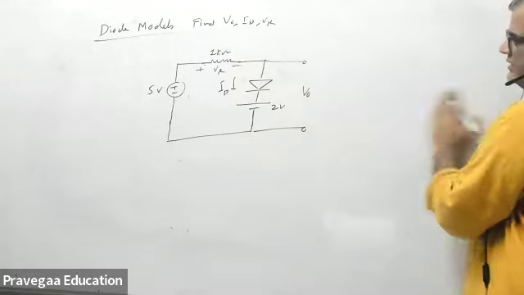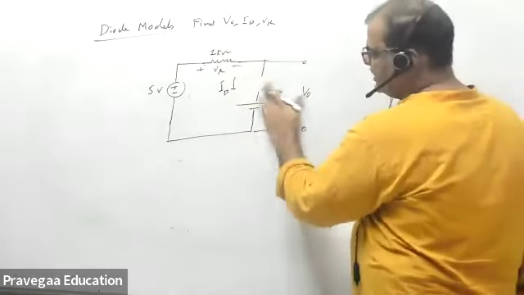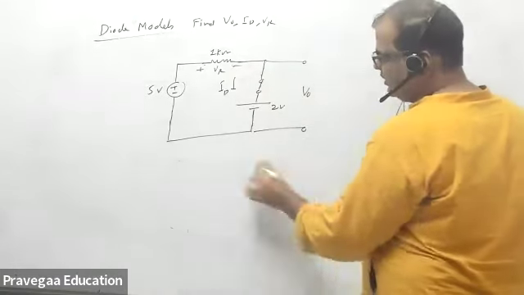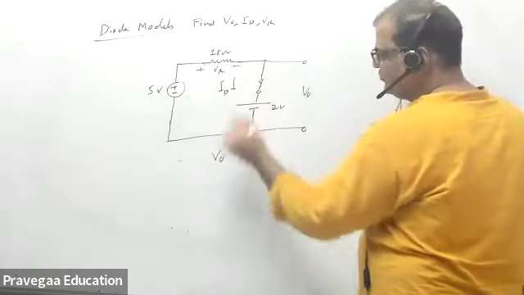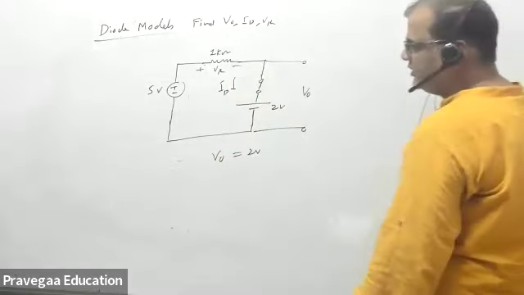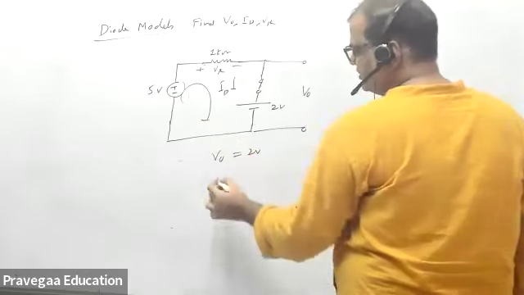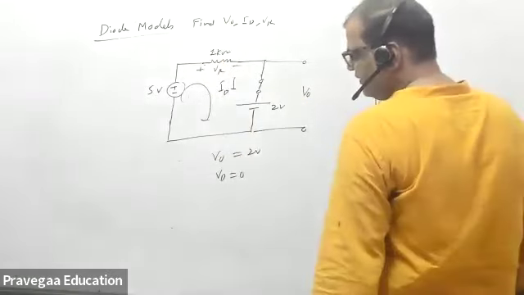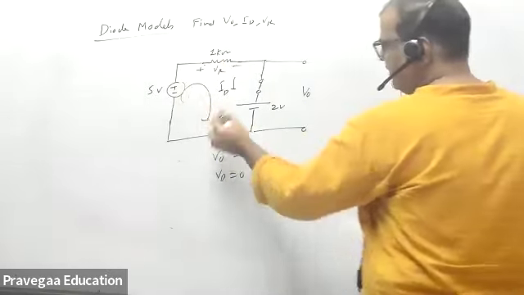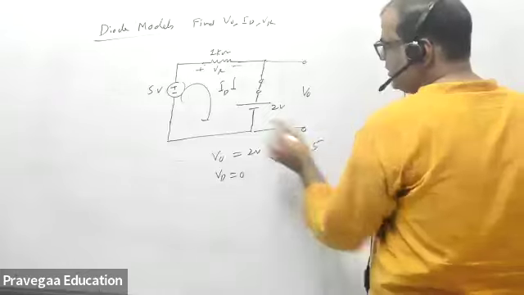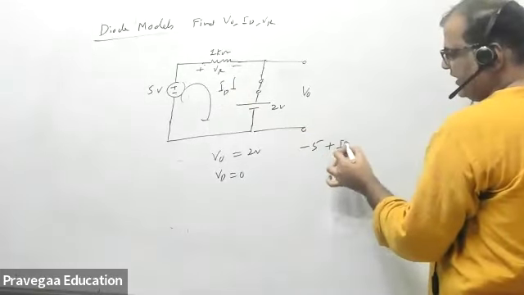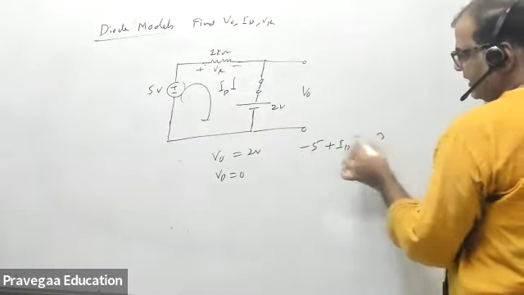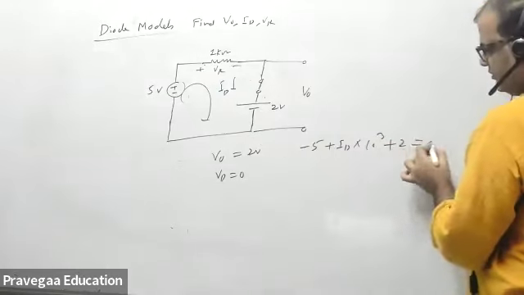When it is a forward bias, you can replace it by a short circuit. Now V naught will be directly this voltage, 2 volt, and you can apply KVL. VD will of course be 0, since we are using the ideal diode model. Writing KVL: minus 5 plus VR, where VR is ID into 1 kilo ohm because the same current ID is flowing, plus 2 volt equals 0.